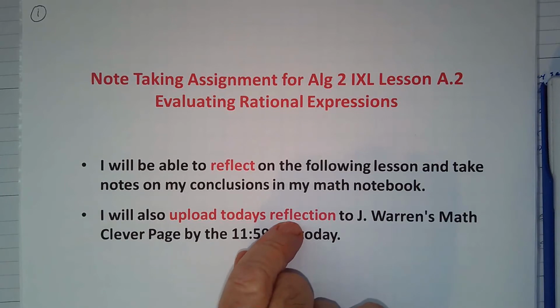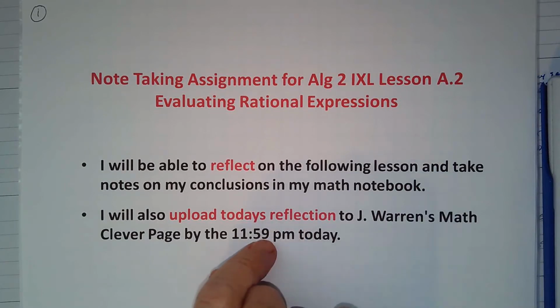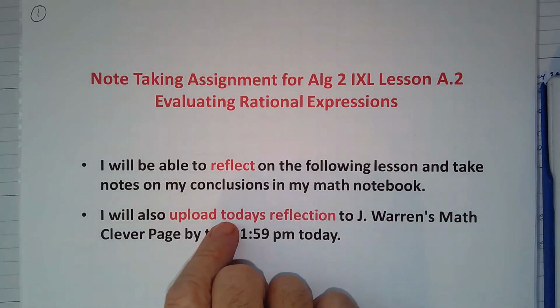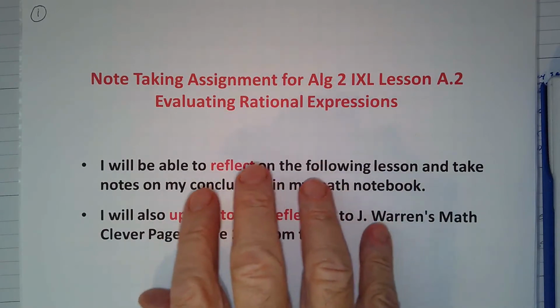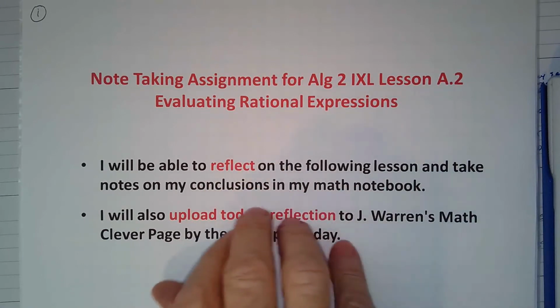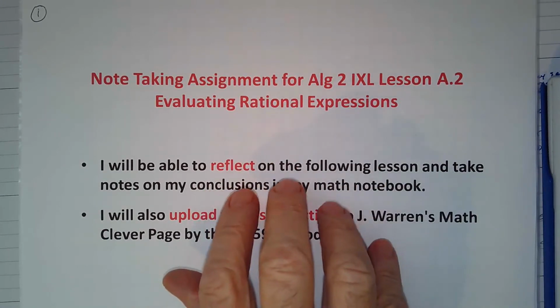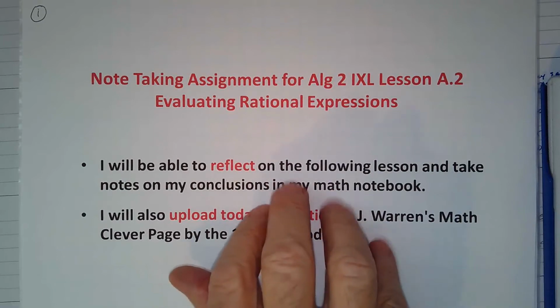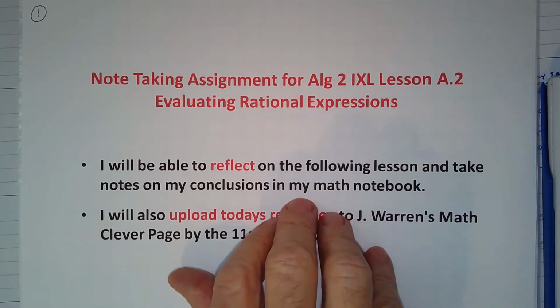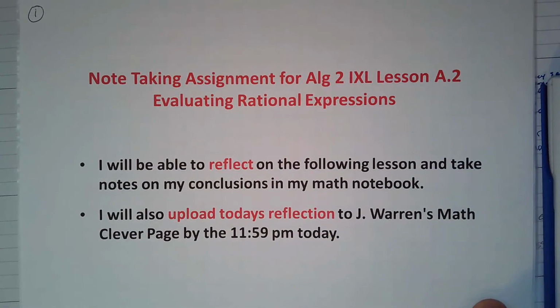You're going to upload that to Jay Warren's Math Clever page, which I've already told you how to get to. Once you've done that, then you'll have something that I can grade, because I'll look at that, determine, did you do the reflection, did it follow the work, that kind of thing. Okay, and we'll have a rubric to show you how to best go about answering the reflection, and so you kind of know what kind of score you'll get for what you turn out.